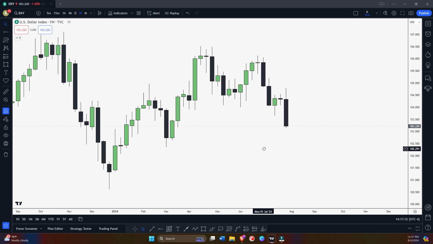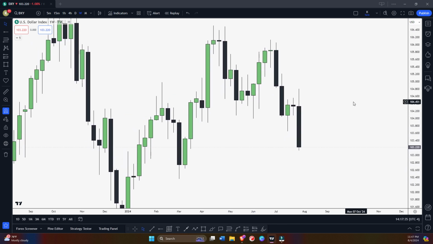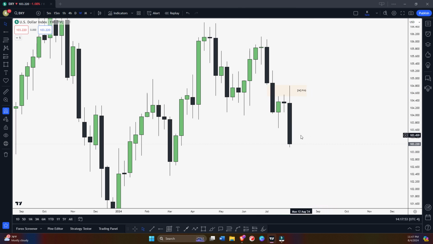Okay, so on DXY, we can see right now, last week we had NFP. You can see a very bearish candle, and you can see how it respected this weekly bearish fair value gap. I said this with you guys also, I was looking for a bearish move from this weekly fair value gap. But still, this was basically a low probability condition. Why? If you remember last video, I said low probability condition, trapped order flow. In the recent video on YouTube, you can see we were at this weekly bearish fair value gap, and at the same time we were at this weekly bullish fair value gap.